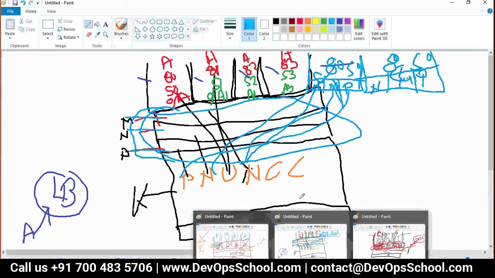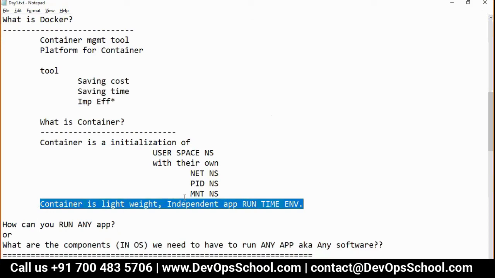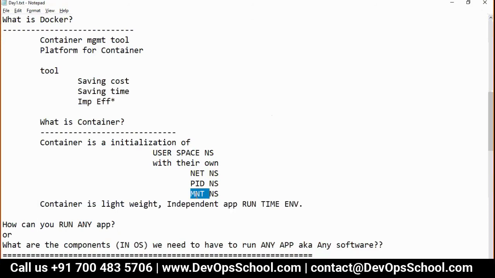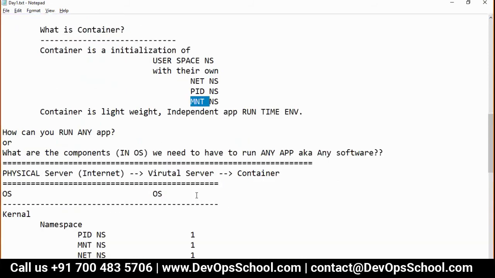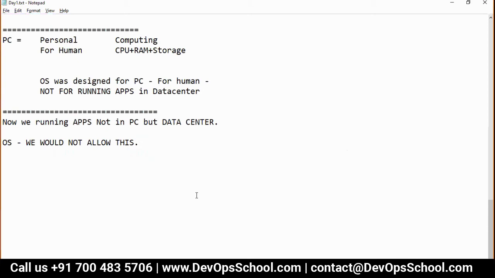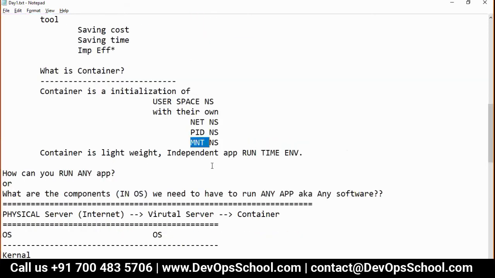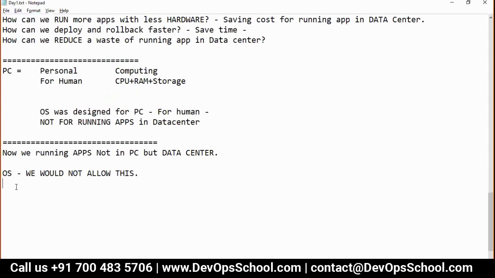On the mount, see, the mount is the storage, right? If you look at the storage, we cannot have it shared. It should be partitioned. We cannot create a copy of a storage. Yes, it's a very good question you have asked. Let me answer this question.